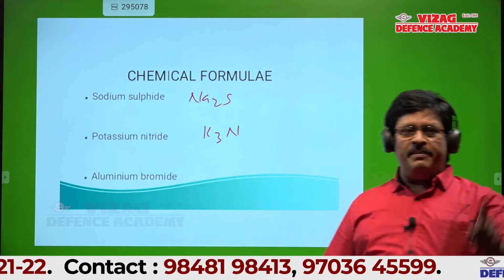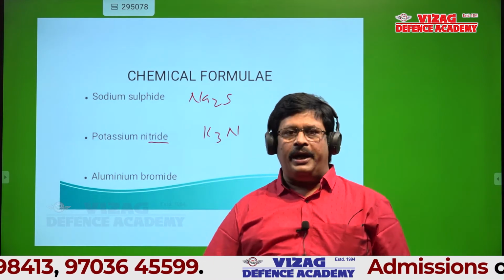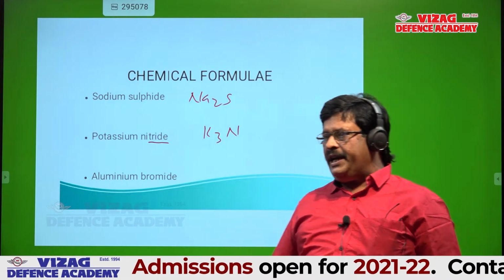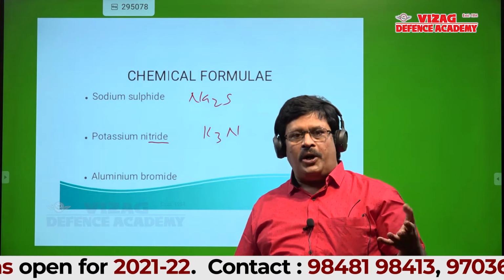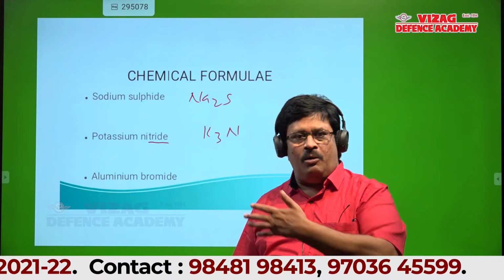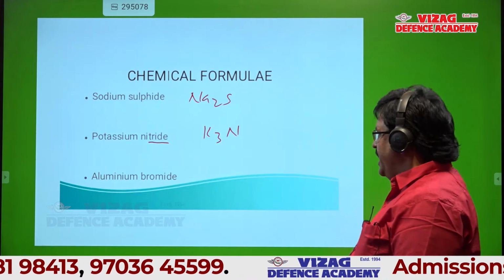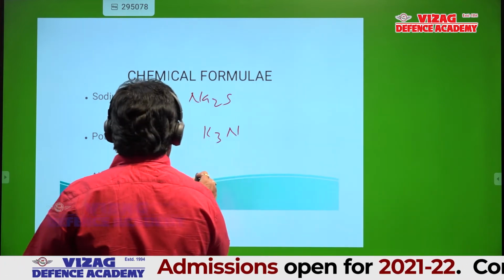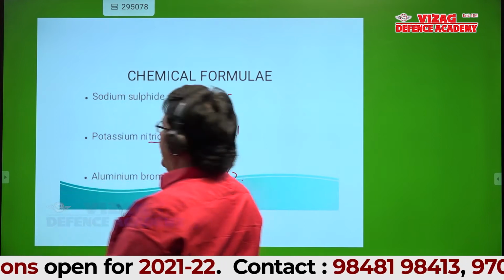Listen to me, students. Whenever it is an ide, it is a binary compound. Binary compound means formed between two elements only. Potassium nitride should contain only potassium and nitrogen, no oxygen in that. Can anyone tell aluminum bromide? AlBr3. Excellent. Can I go to next slide?